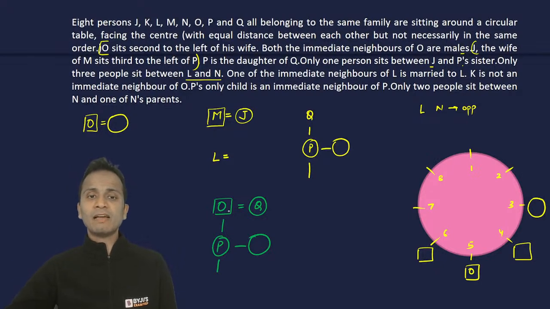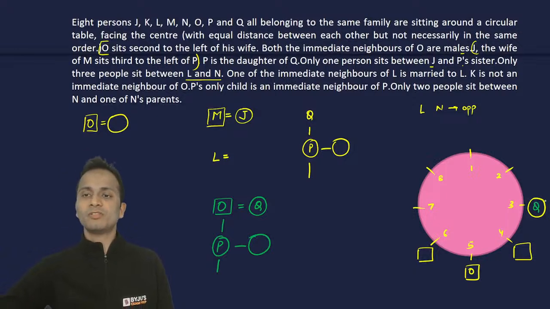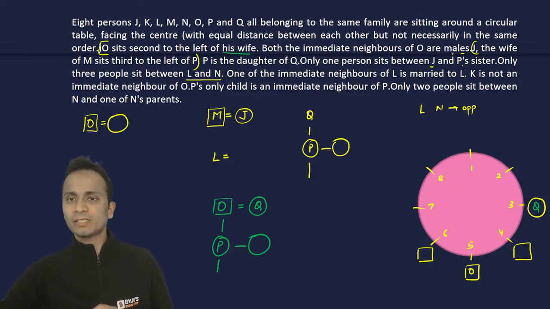Okay. Now since I've assumed that Q is the wife of O, so Q will sit at chair number 3. I have made Q sit at chair number 3. So O sits second to the left of his wife. Both the immediate neighbors of O are males.